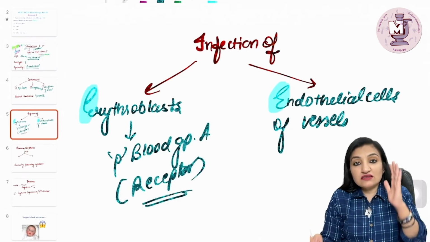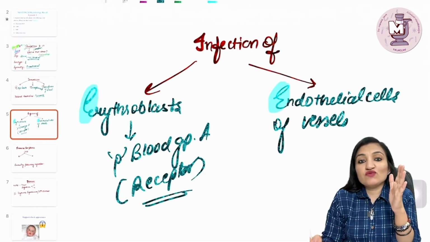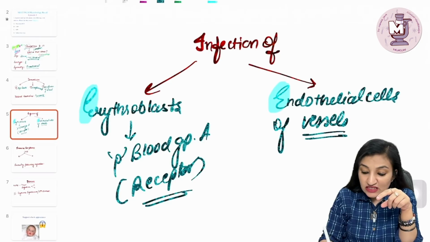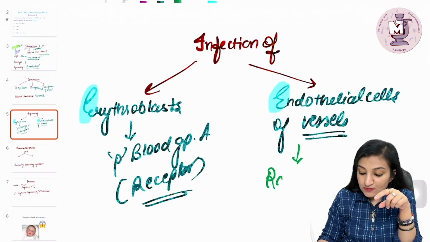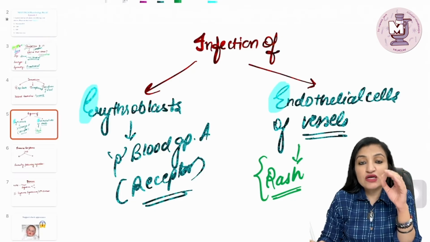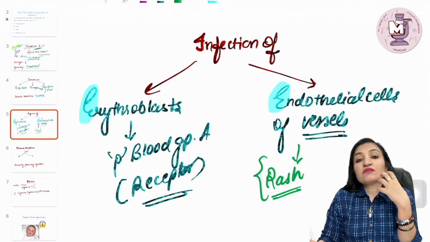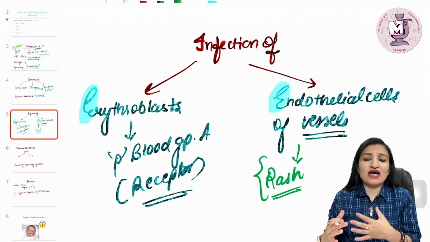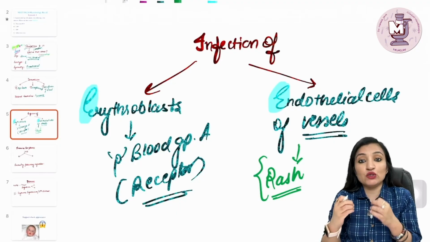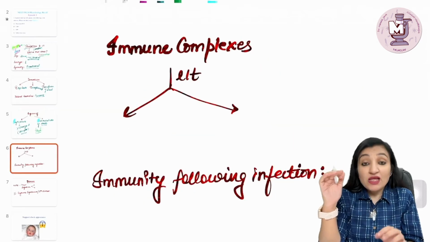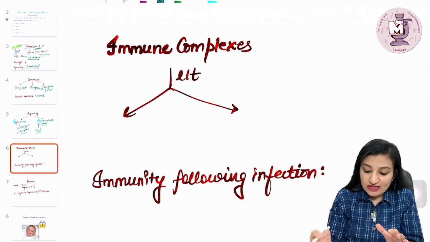And the second E, which is the target of this virus, are the endothelial cells of the blood vessels, and this very fact is responsible for the rash encountered in some of the infections caused by parvovirus. So an important pathogenesis behind the occurrence of rash is the infection of the endothelial cells of the blood vessels by this virus.